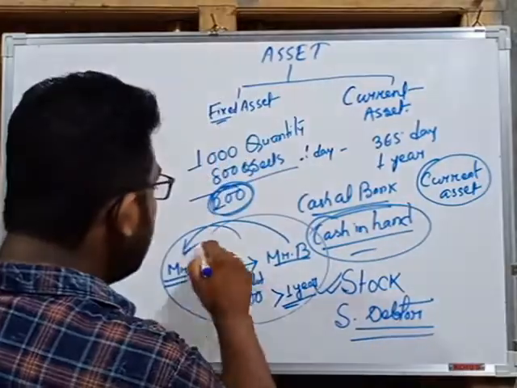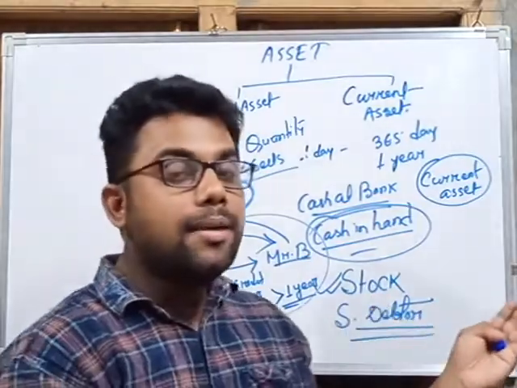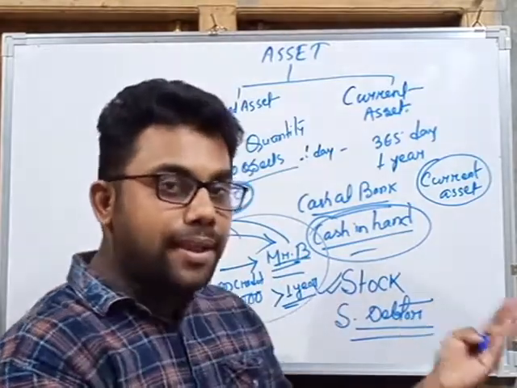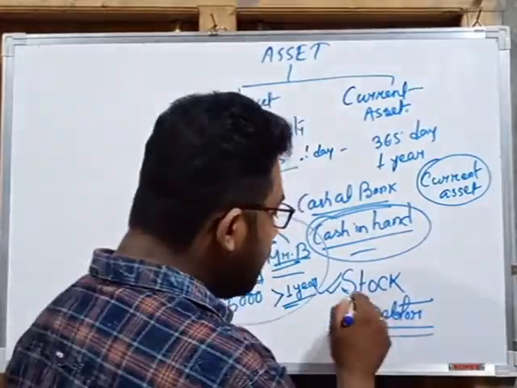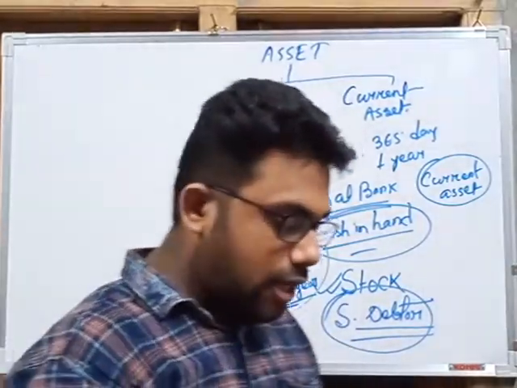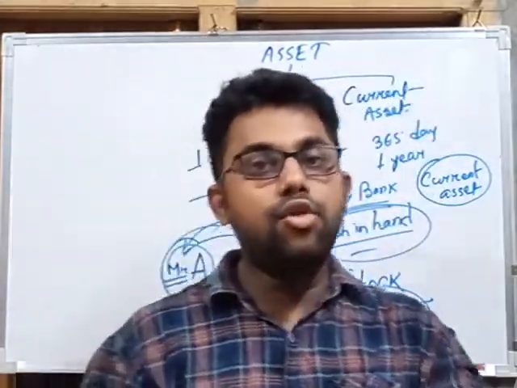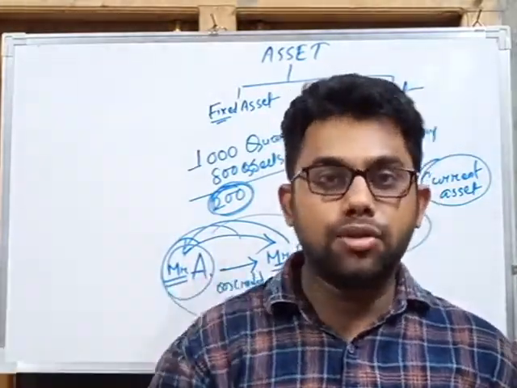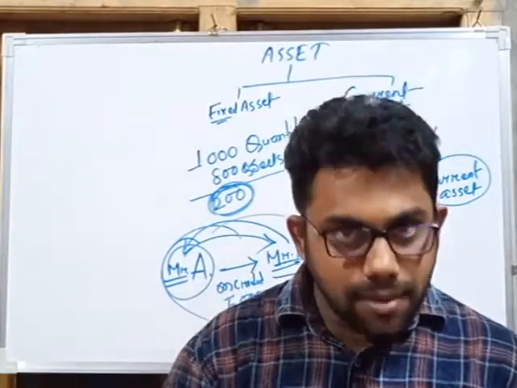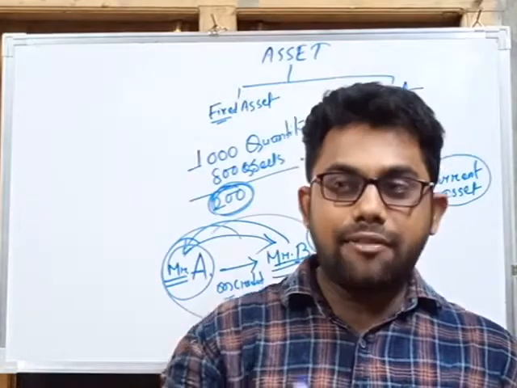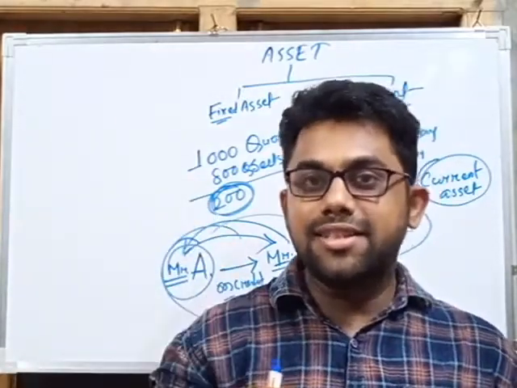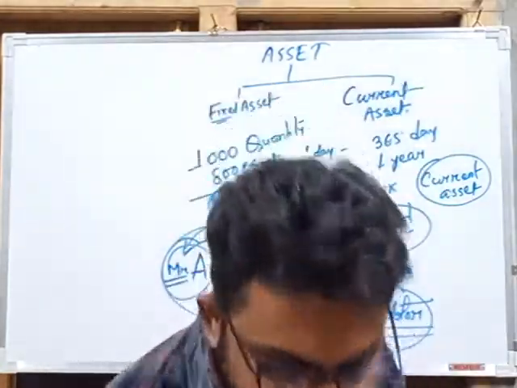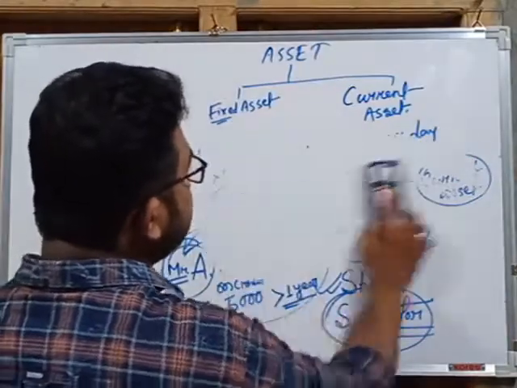So at a future date A will receive money from Mr. B, so for Mr. A, Mr. B is an asset. He will pay the amount within a period of 1 year, so it is a current asset for Mr. A. Sundry debtor means a person to whom we sell goods on credit. If I sell goods to another person and he will pay me after 3 months, then for 3 months he is my sundry debtor and my current asset, because after 3 months I can convert this credit transaction into cash. So these are the two important classifications of asset.